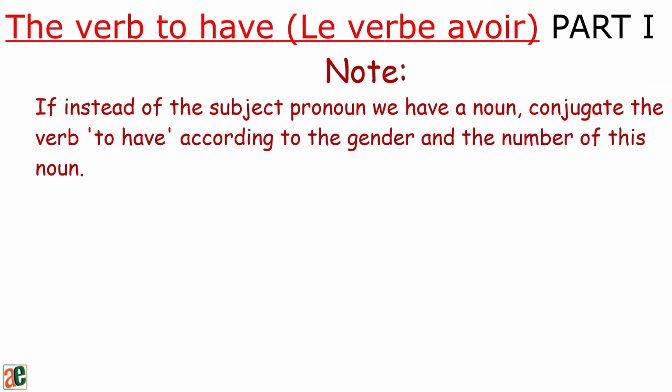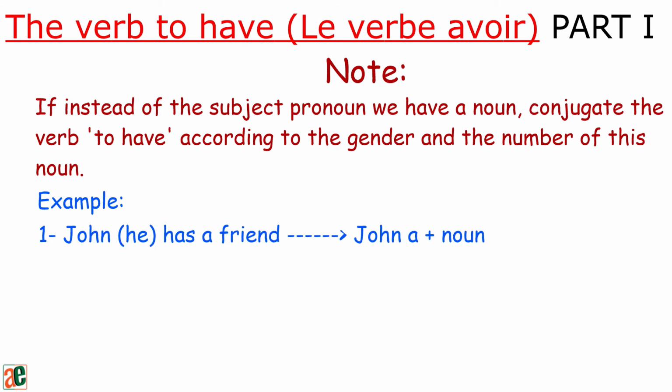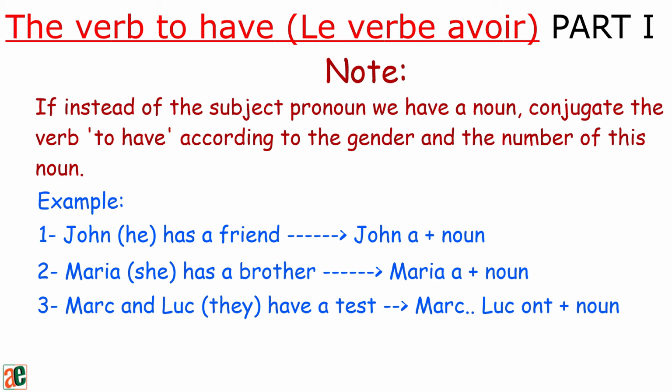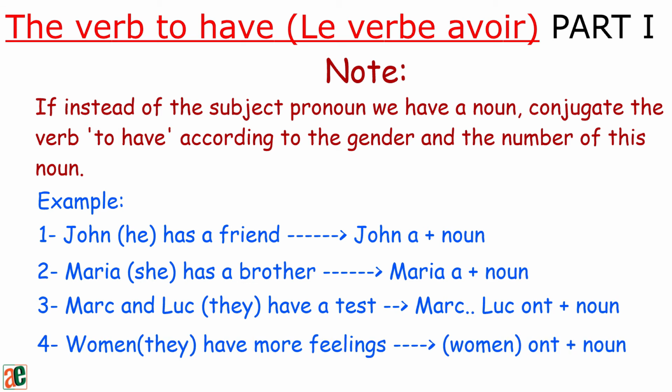Note: if instead of the subject pronoun we have a noun, conjugate the verb to have according to the gender and the number of this noun. Example: John has a friend. John a plus noun. Maria has a brother. Maria a plus noun. Mark and Luke have a test. Mark, Luke ont plus noun. Women have more feelings. Women ont plus noun.